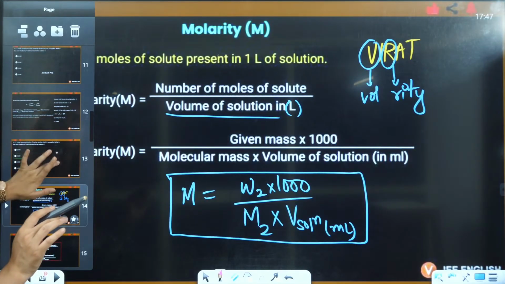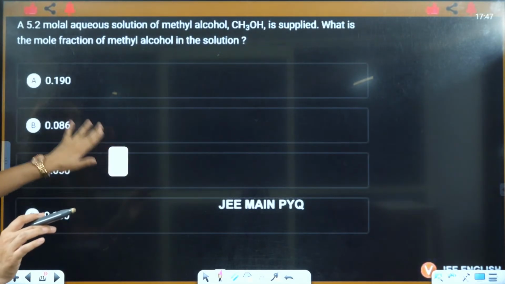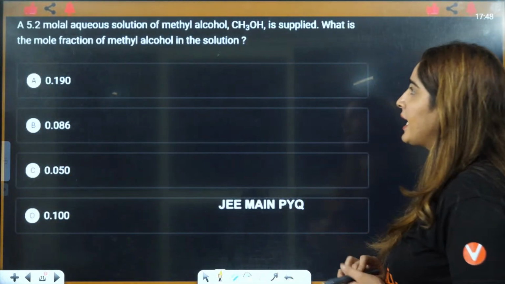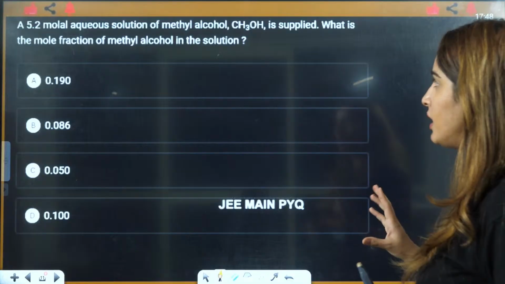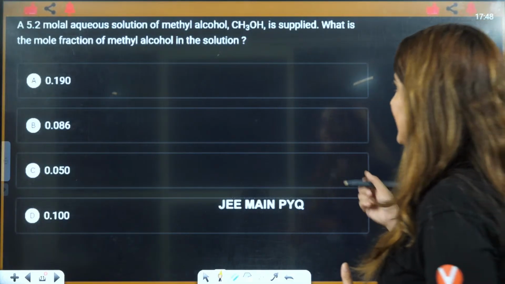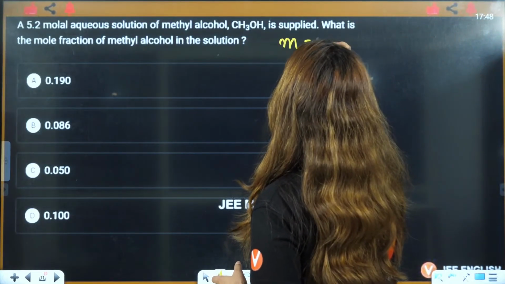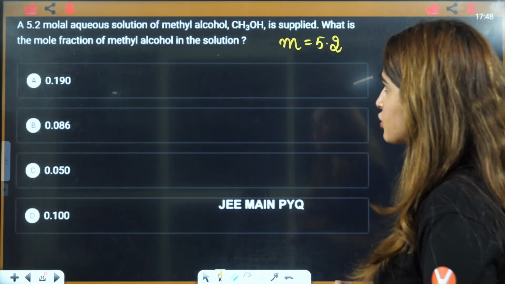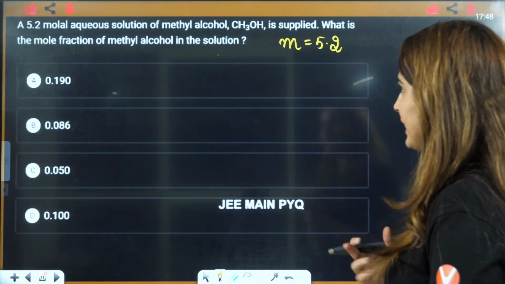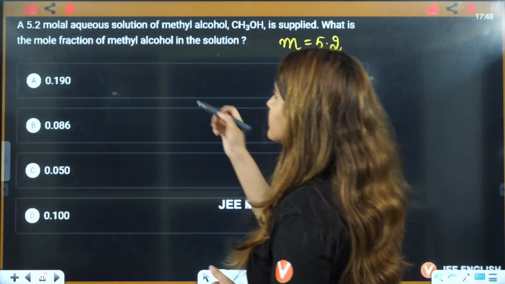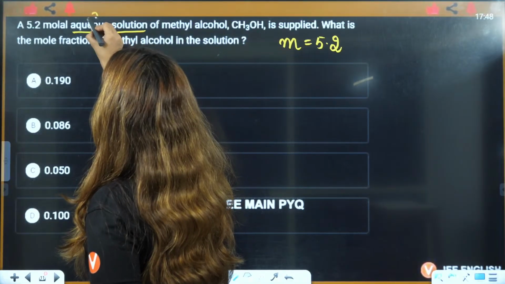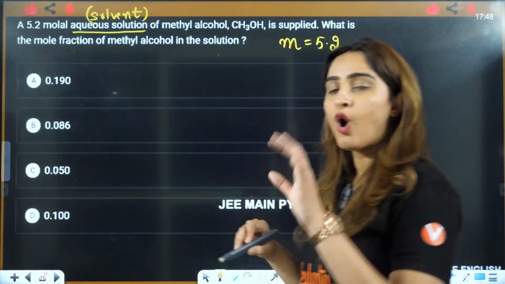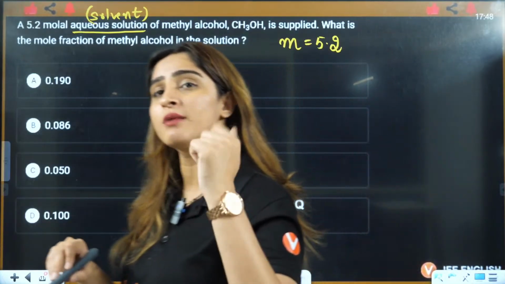Now we will solve this question that is given to you. A 5.2 molal aqueous solution of methyl alcohol. That means molality is given to be 5.2. Methyl alcohol is the solute here. Aqueous solution means the solvent is water. Can I write solvent is water? Right?